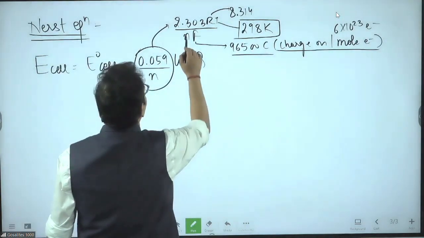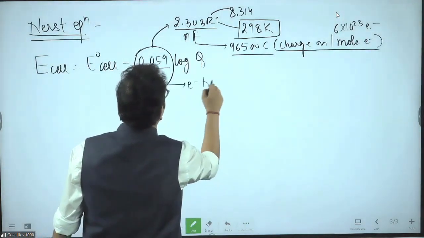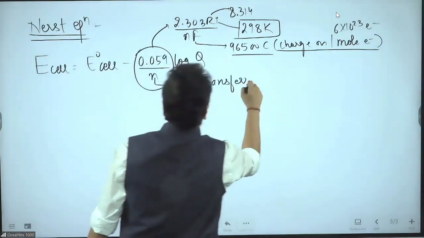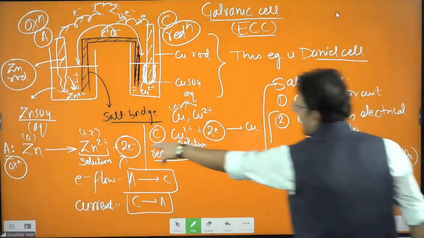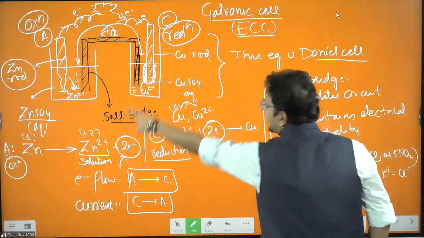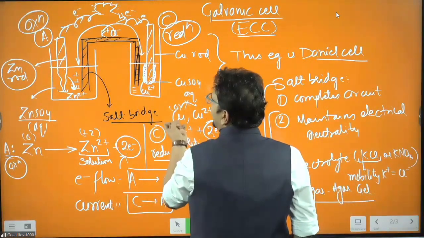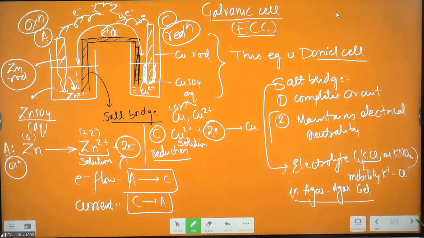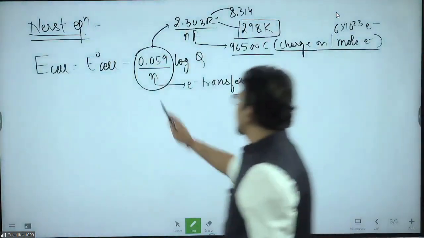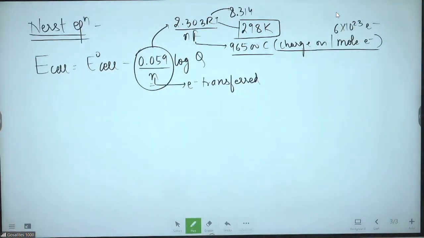Here, what is n? n is the number of electrons transferred. If you go back in the slide, you'll be able to see that 2 electrons got transferred here. One sent 2 electrons, the other caught 2 electrons. So the total transfer of electrons was 2. In this way, the number of electrons transferred will come in the denominator here.